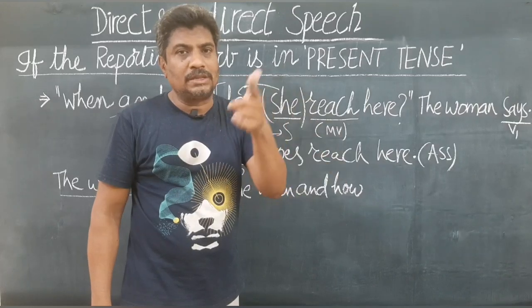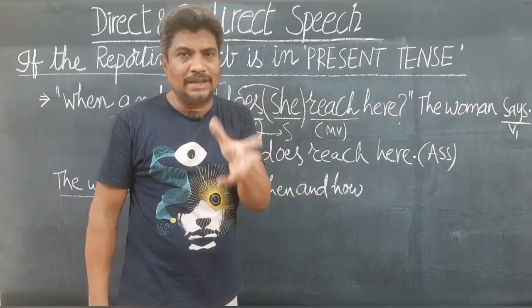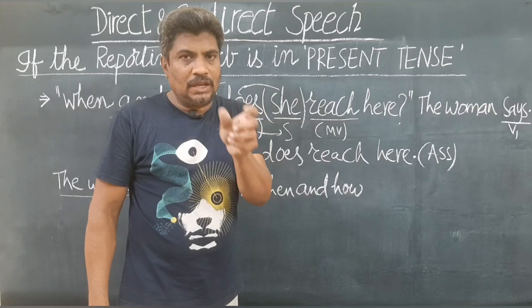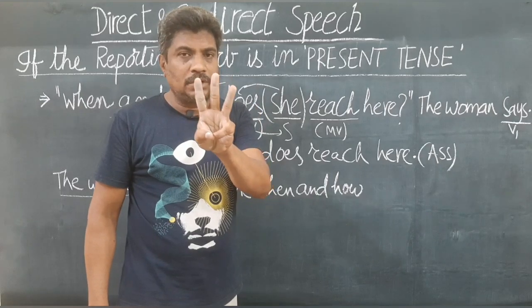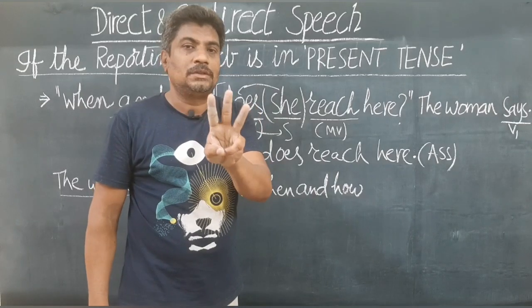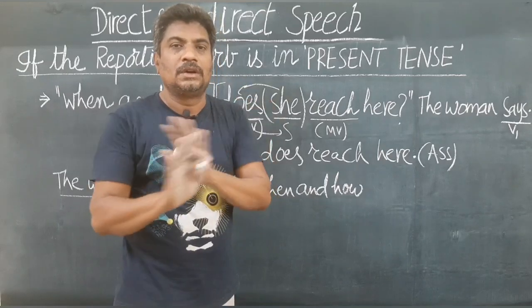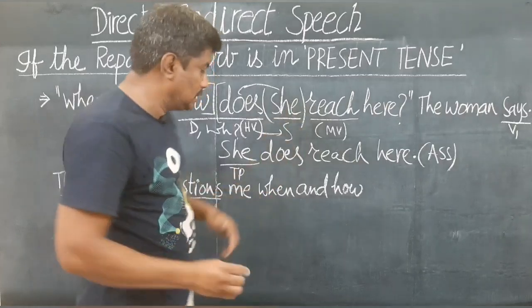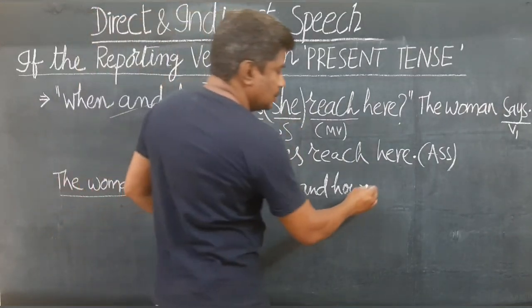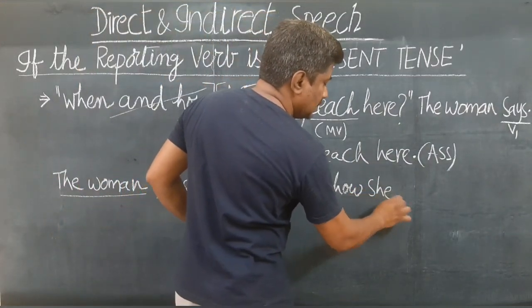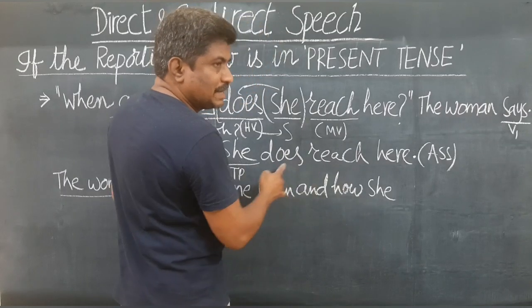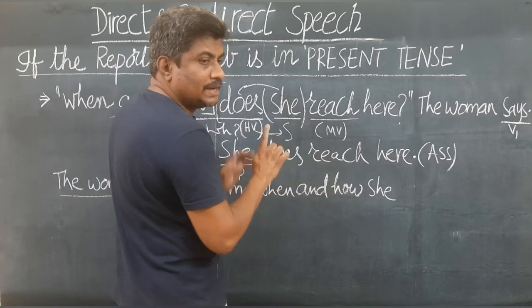These three are first and second person pronouns, either in subjective case, objective case, possessive case, whatever is the case. I, we, you, these three are the pronouns that change, not any other pronoun. Third person references don't change. So this is a third person reference. It doesn't change. "How, she." This is in present tense. I've already told you tense doesn't change.